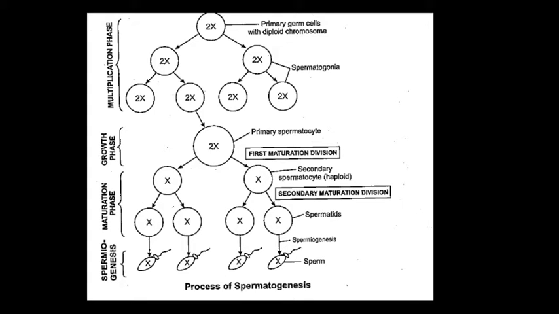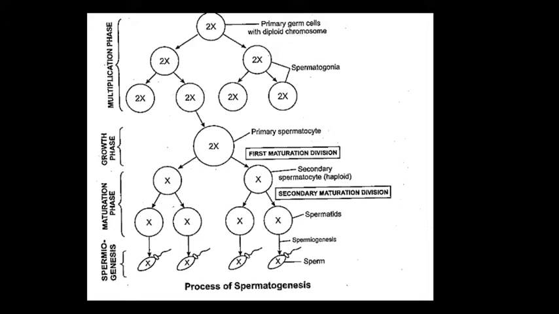First one is spermatogenesis, where male gamete spermatozoa is formed in the testis, and in second we talk about oogenesis, where female gamete, means ova, is developed from the ovary.